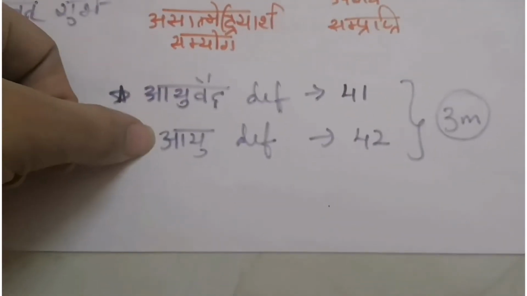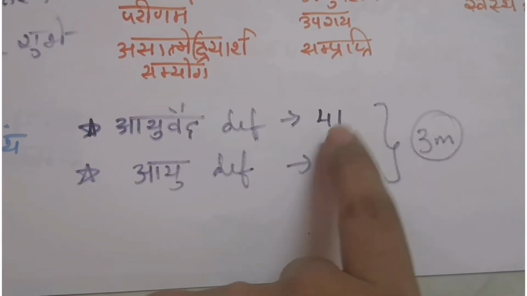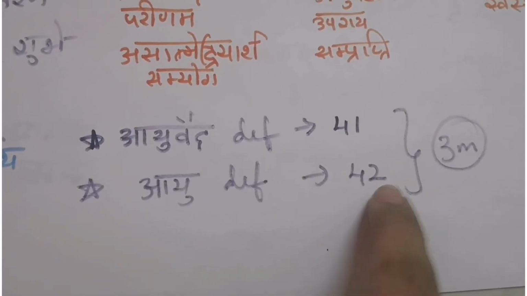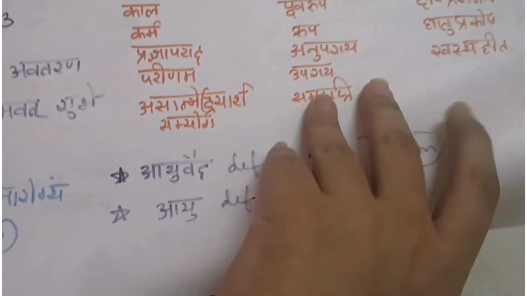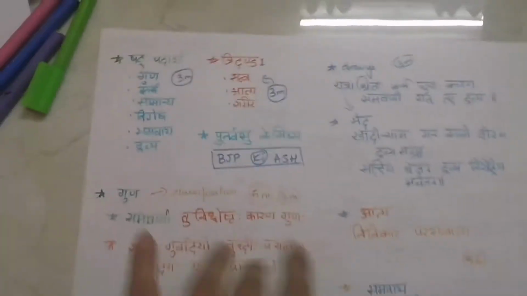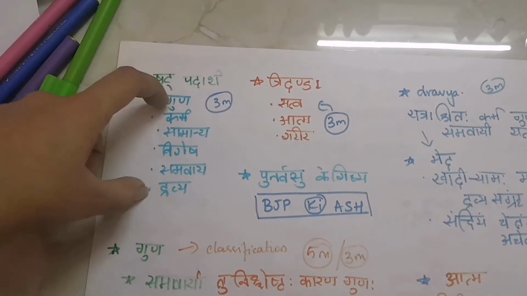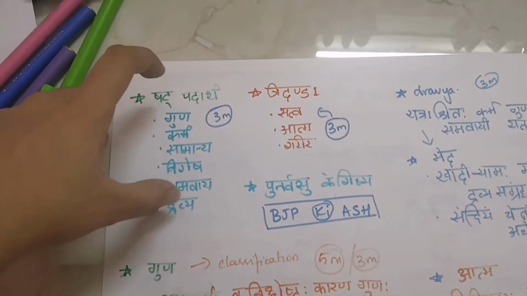Then coming to Ayurveda definition, that is shloka number 41. You have learnt in PV last year. Then Ayu definition 42. This also you have learnt in PV. That is for 3 marks. So much. Then coming to Shat Padarthas. First Shat Padarthas, just mentioning they can ask you for 3 marks. So these are the Shat Padarthas. In PV you have learnt all this.